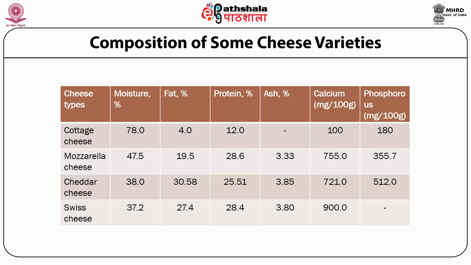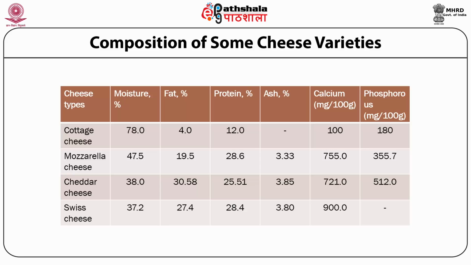If you look at the minor milk constituents, namely calcium and phosphorus, expressed as milligrams per 100 grams, the hard cheese varieties tend to contain more since the water content is lower. Particularly in cheddar and Swiss together, the calcium content ranges from 721 to 900 milligrams per 100 grams, whereas the phosphorus content in cheddar is 512 milligrams per 100 grams.